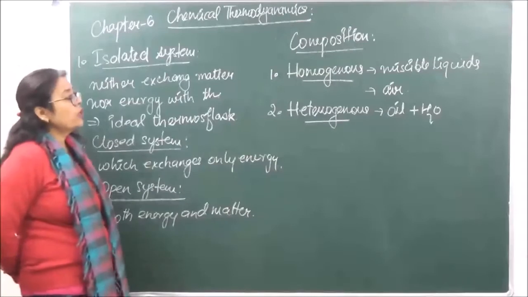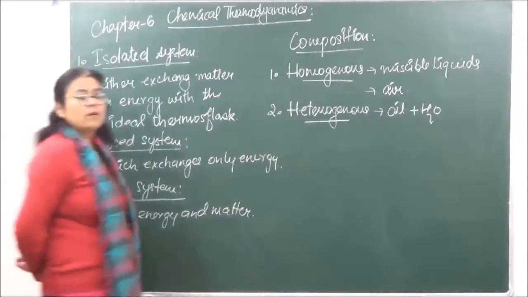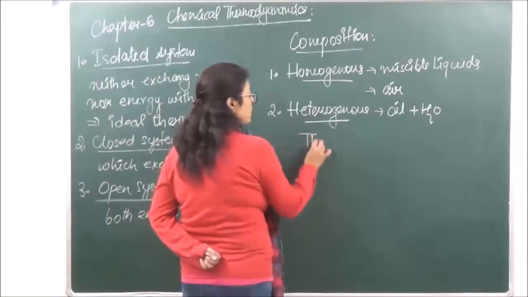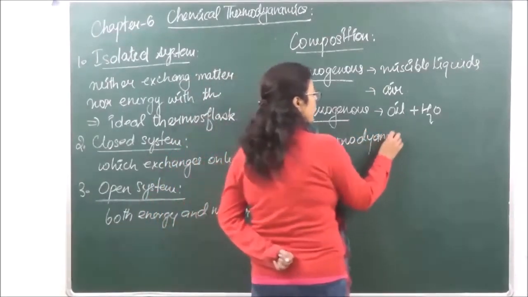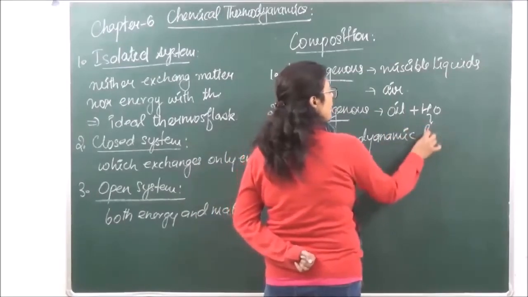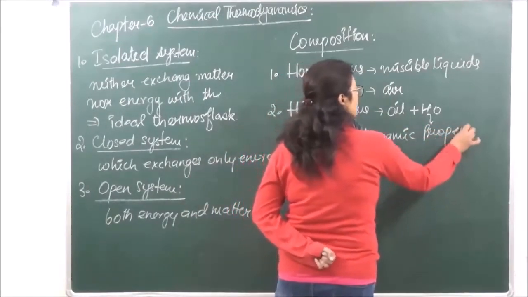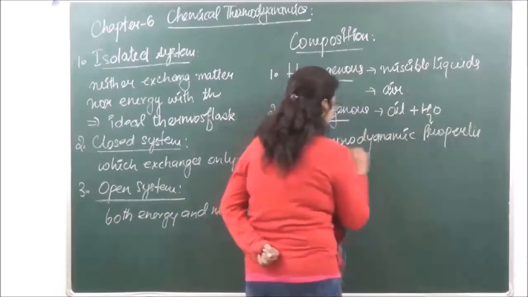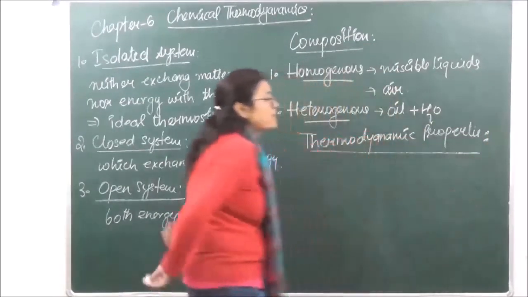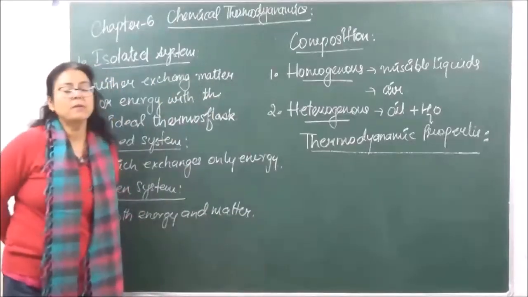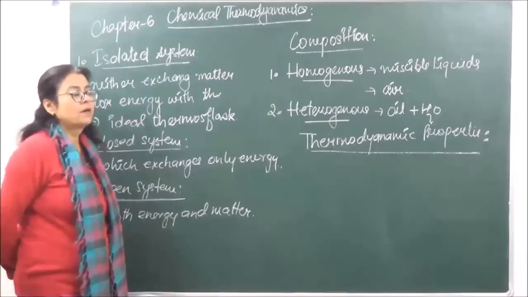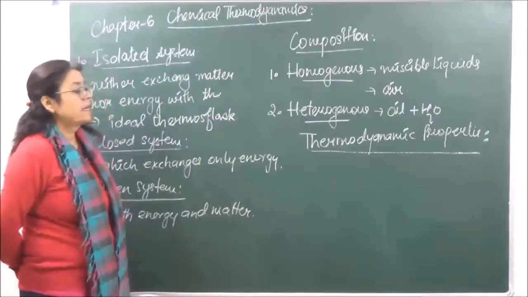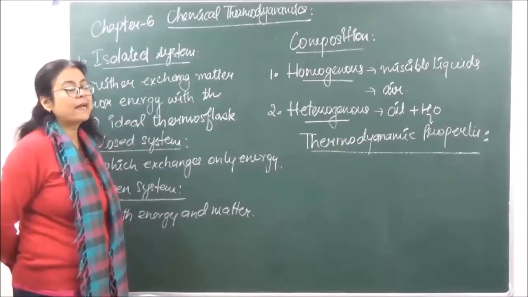Now when we are talking of any system, we talk of the properties of the system with respect to thermodynamics, and these properties are going to be known as thermodynamic properties. This is very important from your examination point of view. Which are the thermodynamic properties? Those properties which depend upon the matter contained in a system, we call them macroscopic properties.